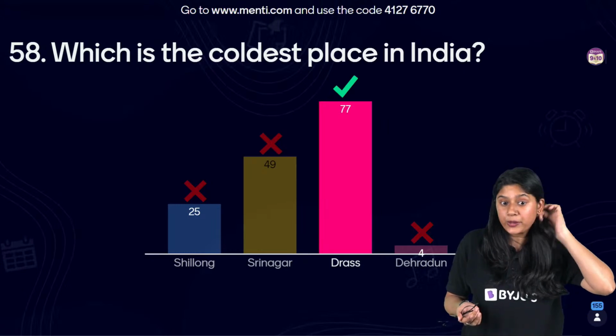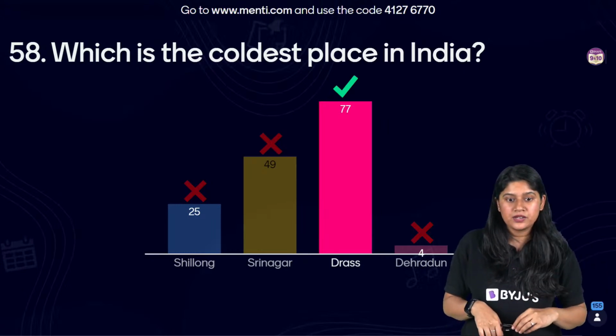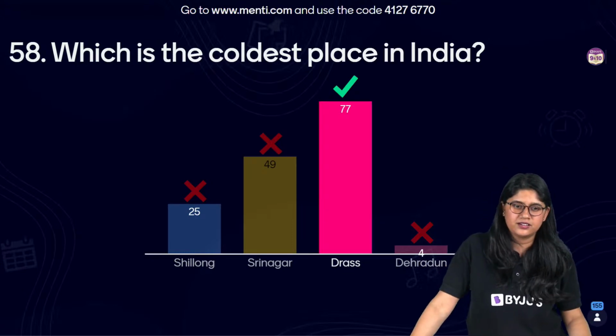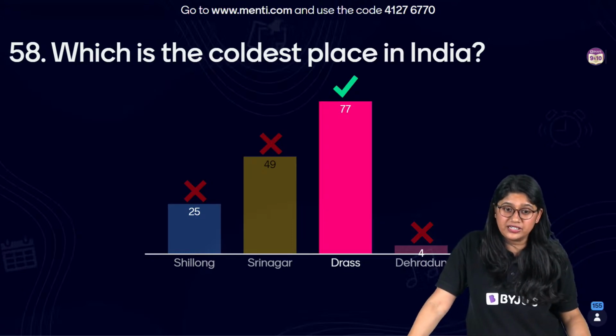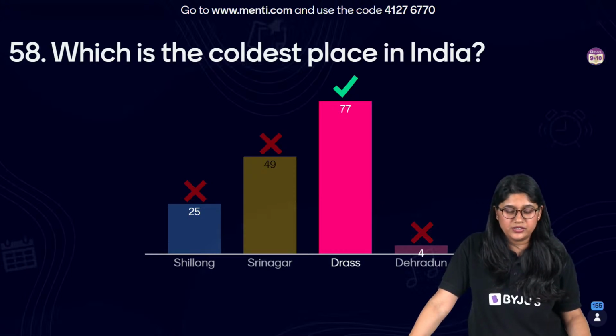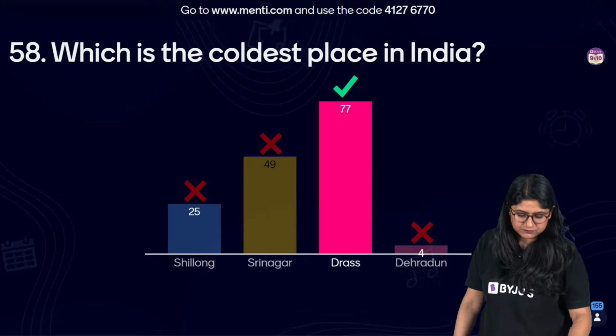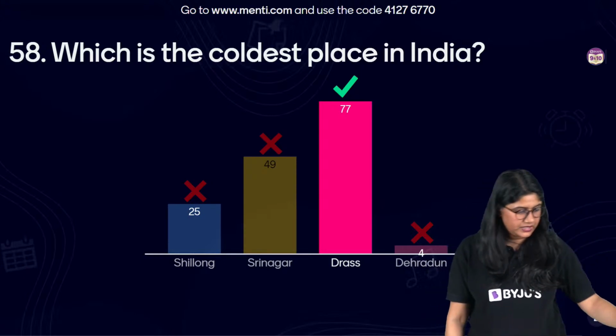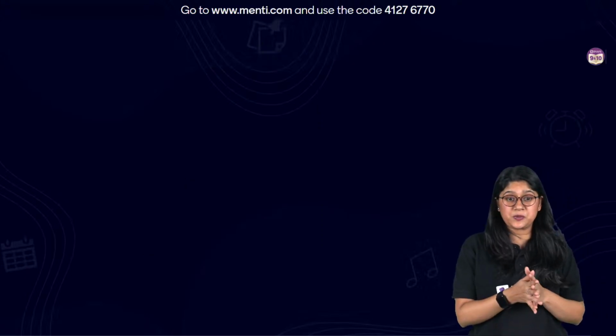And can you tell me where we have this place? Yes, Jammu and Kashmir mein kahan pe? There's a specific region where we have this, right? Dras is in Ladakh. Very good. Yes, state of course is right, but yes, very good, everyone. So we have this place, right? Yes. Now let's take a look at the next question.